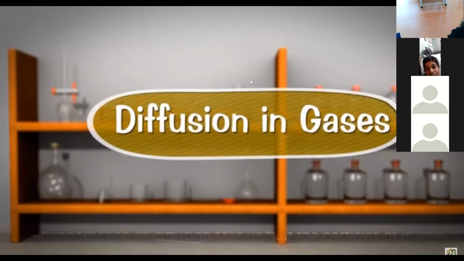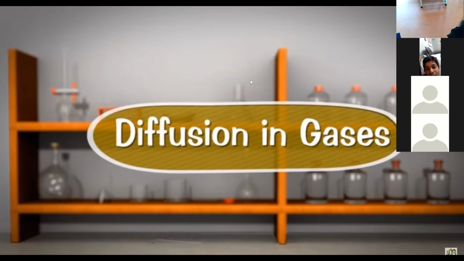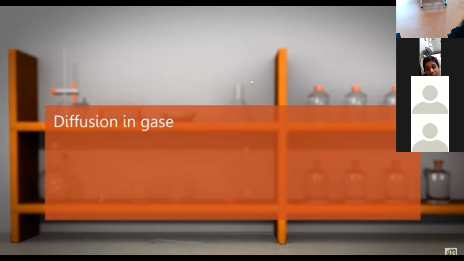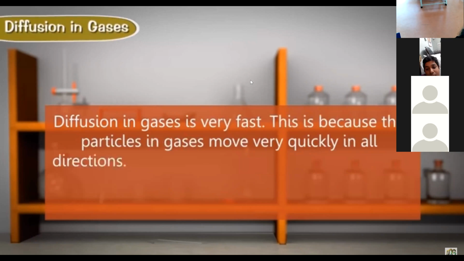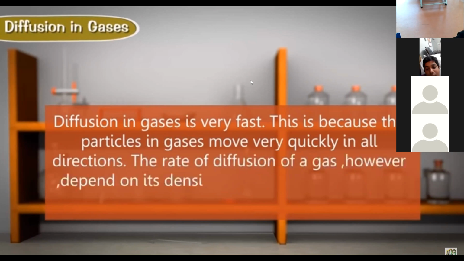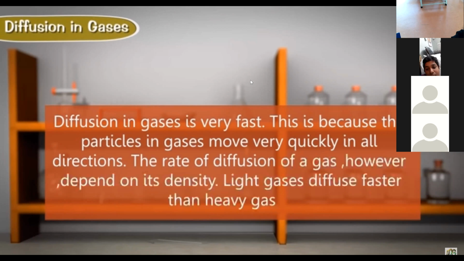Diffusion in gases. So now we learn about diffusion in gases. Diffusion in gases is very fast. This is because the particles in gases move very quickly in all directions. The rate of diffusion of a gas, however, depends on its density. Light gases diffuse faster than heavy gases.